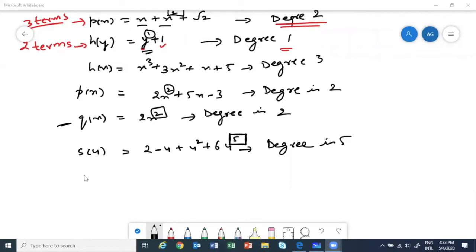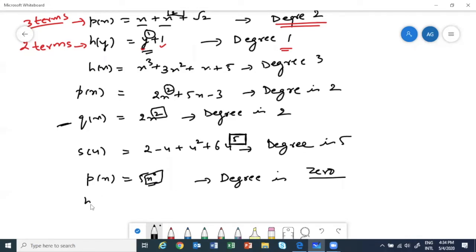But before that, let's talk about constant. Let's say if I have p(x) is equal to 5, then what will be the degree? Yes, because 5 I can write as 5x power 0. We normally don't do this, but you have to understand this is happening. So degree is 0.